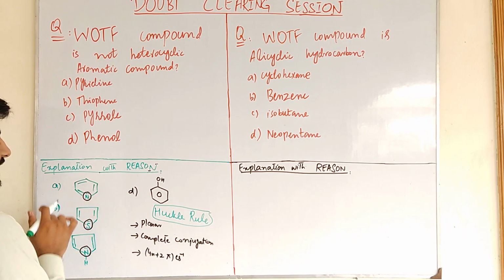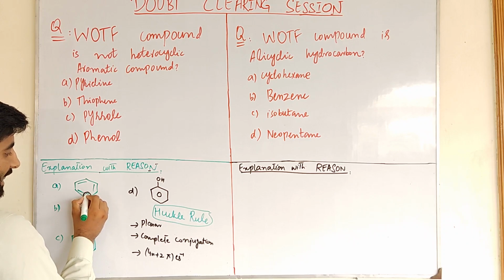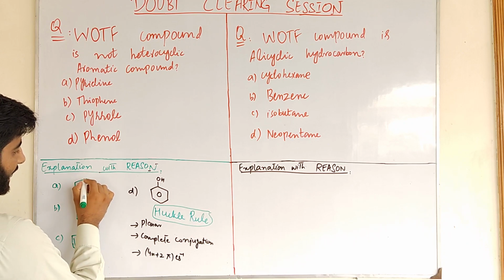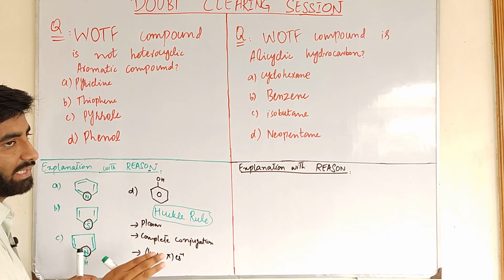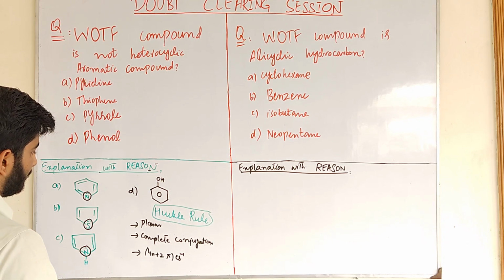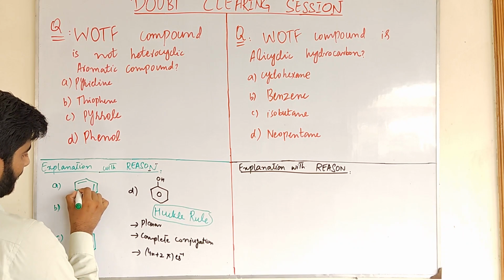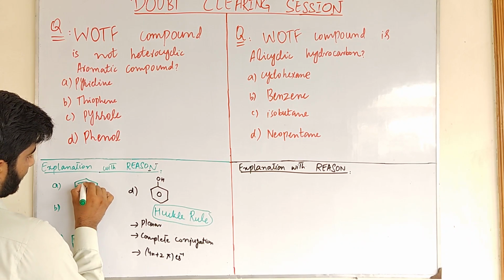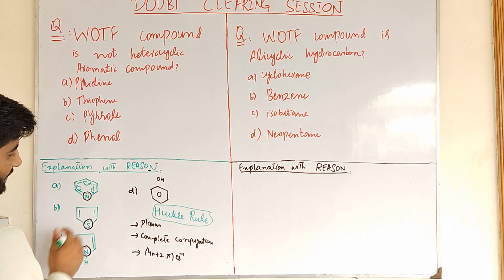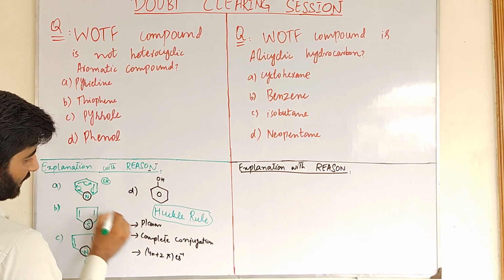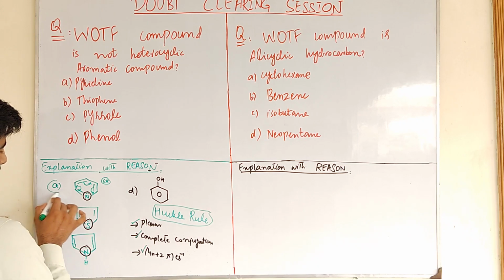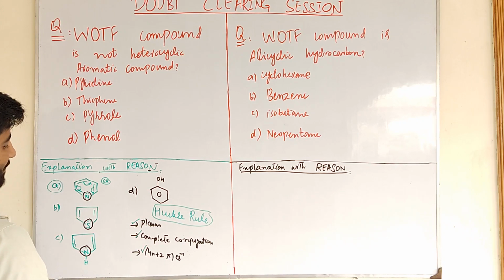First look at pyridine. The lone pair of pyridine is out of the plane. The p orbitals of the ring and this lone pair are perpendicular to each other, that's why it does not participate in conjugation, while the remaining pi electrons delocalize and there is complete conjugation in pyridine and it consists of 6 pi electrons. It is a planar molecule, so alpha pyridine is a heterocyclic aromatic compound.